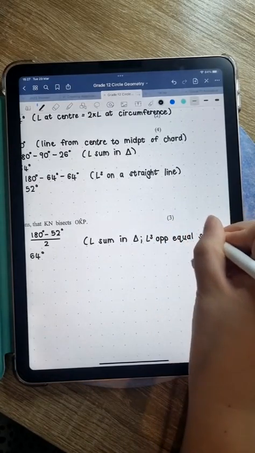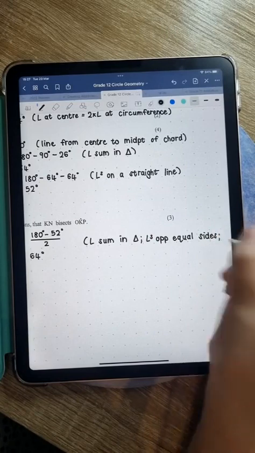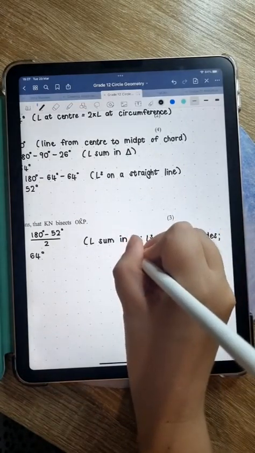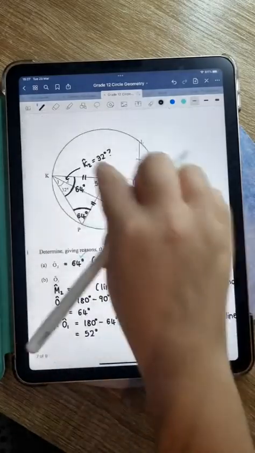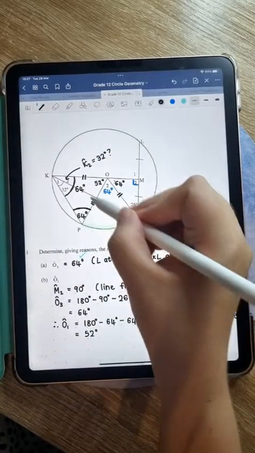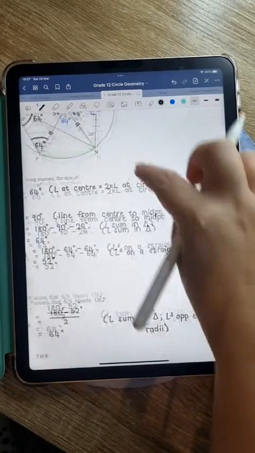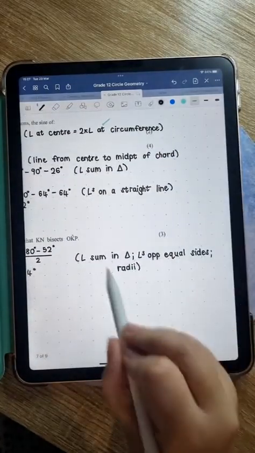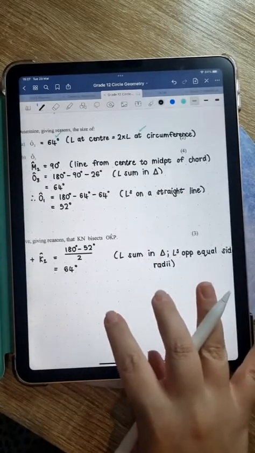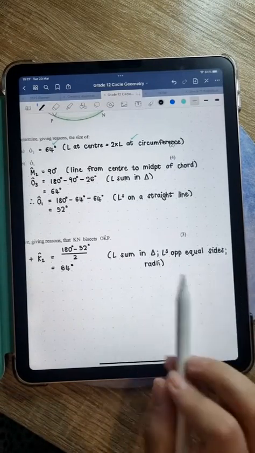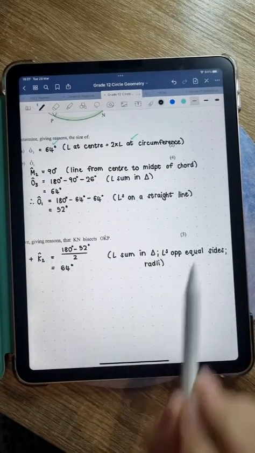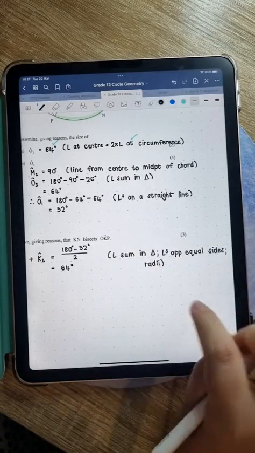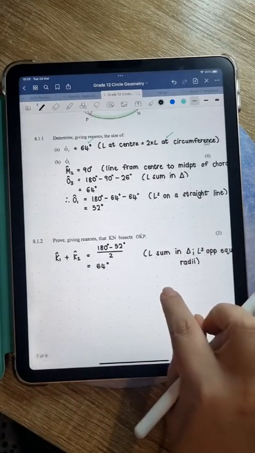It's an isosceles triangle. And also, how did I know that it was an isosceles triangle? They didn't actually tell us that, right? They didn't say that OK is equal to OP, but we know that they're both radii, so that is why they're equal. Okay, so you have to put in all 3 reasons if you're going to use this method. Very important. You usually get 1 mark for all 3 of these reasons. Okay, so please, if you're using this method specifically, make sure that you put all 3 reasons in there.